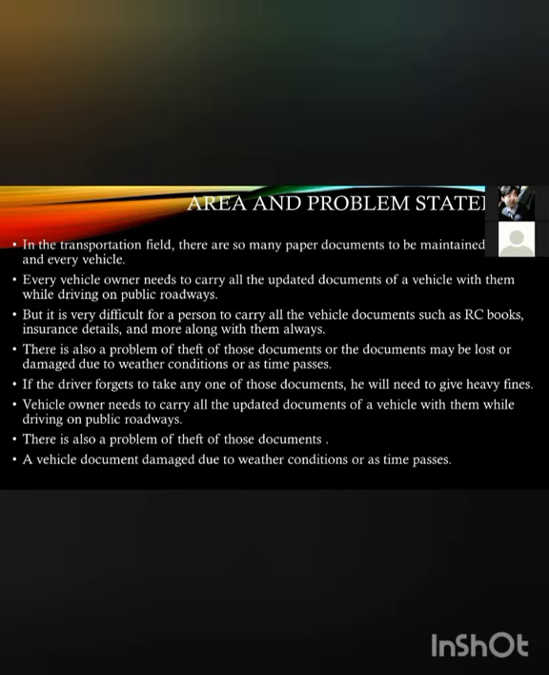The next one is the problem statement. In the transport field, there are many paper documents to be maintained for each and every vehicle. Every vehicle owner needs to carry all the updated documents with them while driving on public roadways. It is very difficult for a person to carry all the vehicle documents such as the RC book, insurance and DL. There is also the problem of theft. Some documents get stolen or damaged due to weather conditions and the passage of time. If the driver forgets to take any one of those documents, he will need to pay heavy fines. To avoid this type of issue, we can create an application.